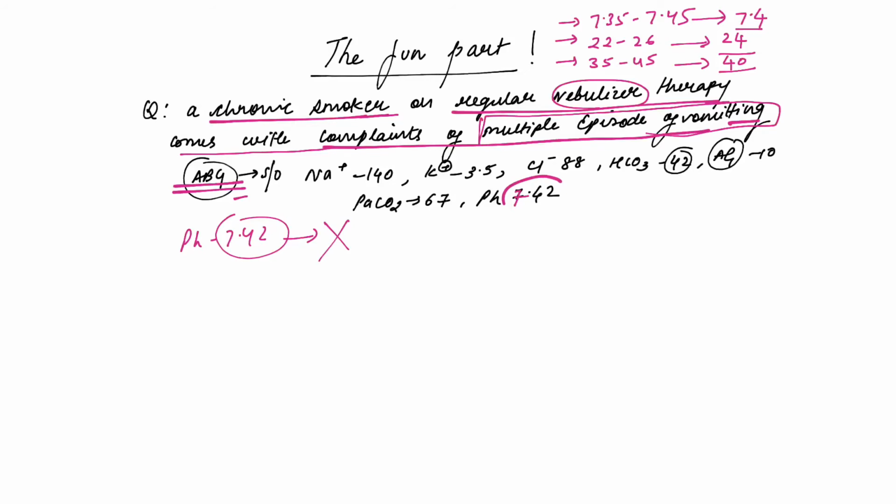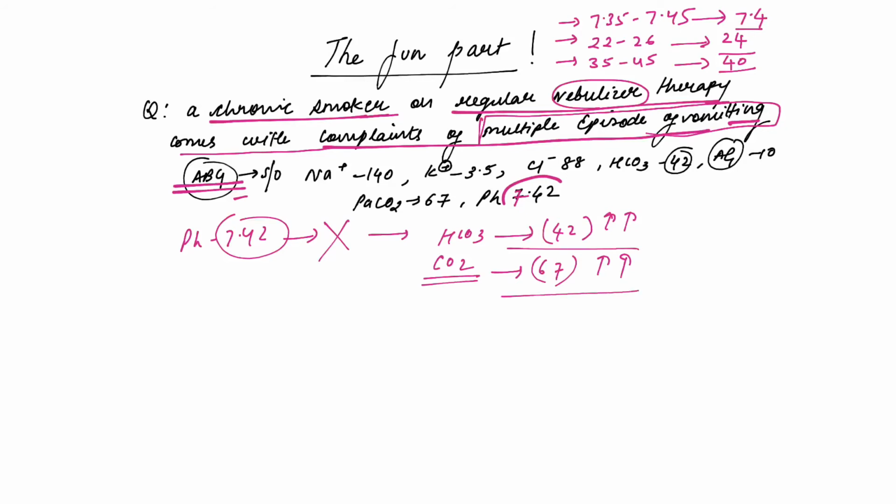No. A normal pH does not rule out an acid-base disorder. So what is the next step? Always look at bicarb and CO2 concentration. What is the bicarb? 42. And what is the PCO2? 67. So they both are increased.